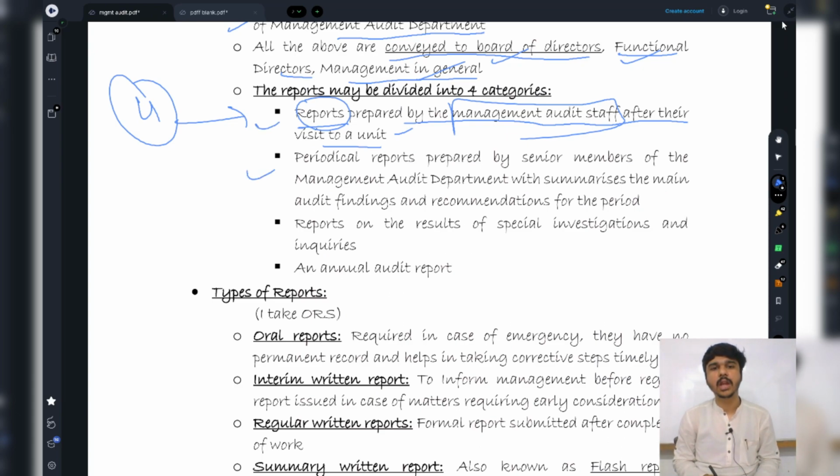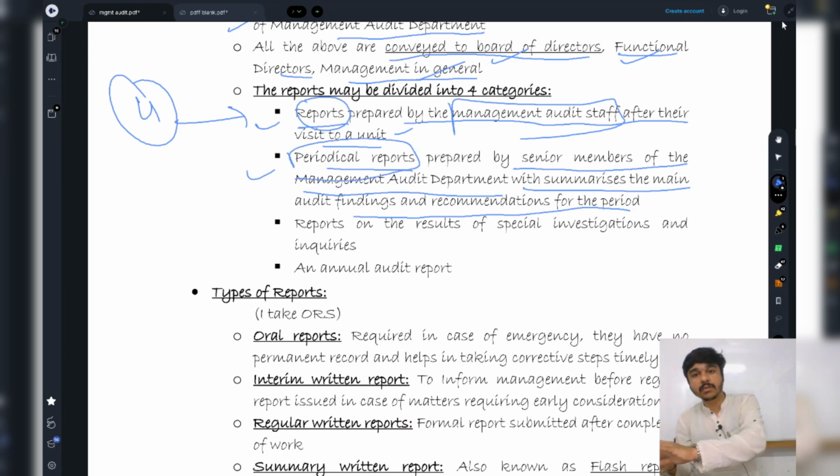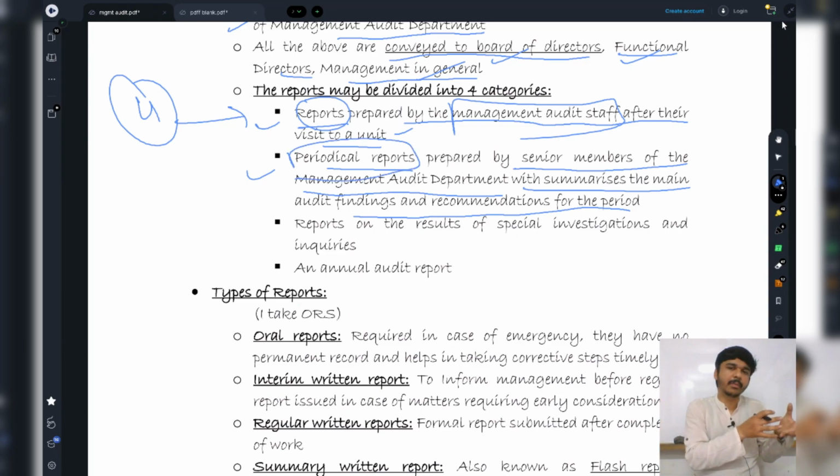The second category will include periodical reports prepared by senior members of the management audit department, which summarize the main audit findings and recommendations for the period. Now I have interviewed Mr. VK. My other articles have interviewed all other players. The report comes. It's very bulky. Now my senior people in my organization will summarize this entire report, the findings and the recommendations, and prepare periodical reports. These periodical reports will also form a part of my final report.